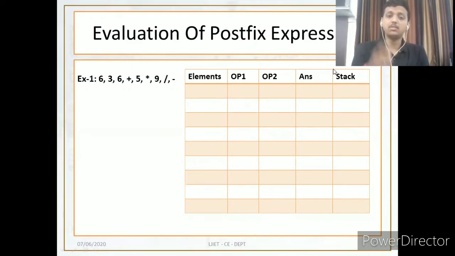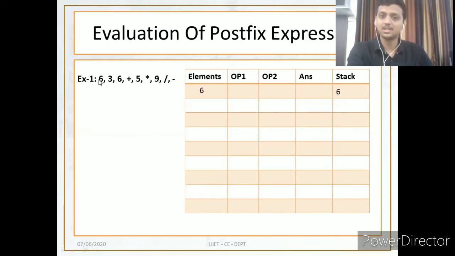Now, how can we evaluate this postfix expression by using a stack? Let's see. First, what did you find, operator or operand? 6 is an operand. So you take element 6, and as it is an operand, you push it inside the stack.